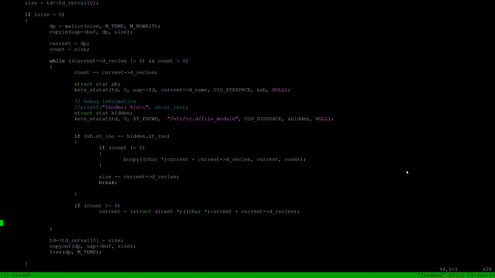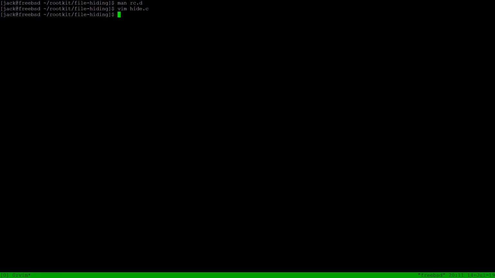I like this because it means we can open it up a bit more as well. I'd like to change this a little bit and have a list of files, and then we'll do that for each of them. Each time we call getdirentries, we'll get the inodes of every file that we want to hide, do a quick comparison between them, and then filter as required.